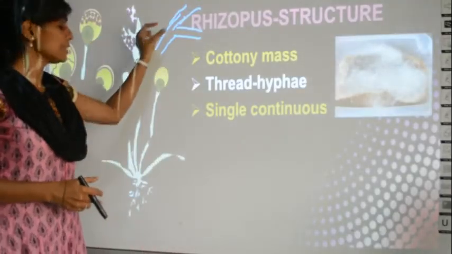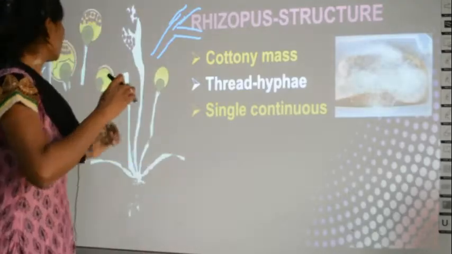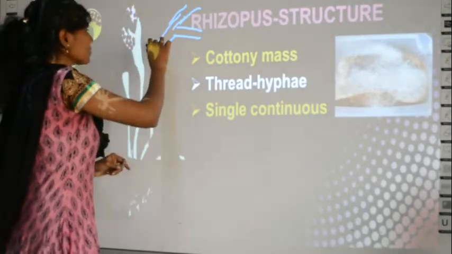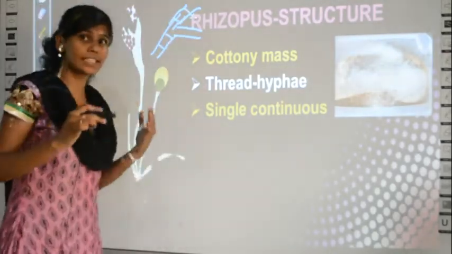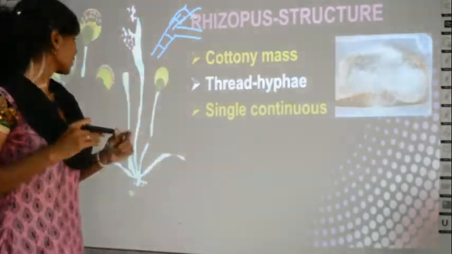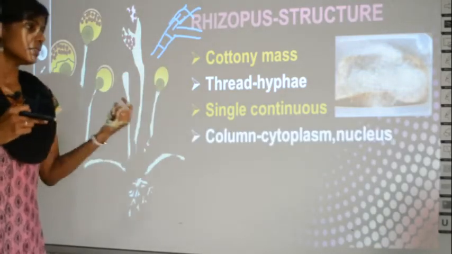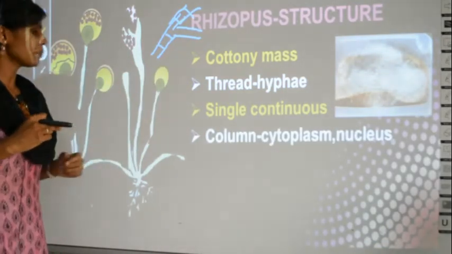It is single usually in one way and continuous, which means there is no partition in between. You do not have separations like this in between. Instead, it is continuously a single column-like structure. And then the column will contain cytoplasm.